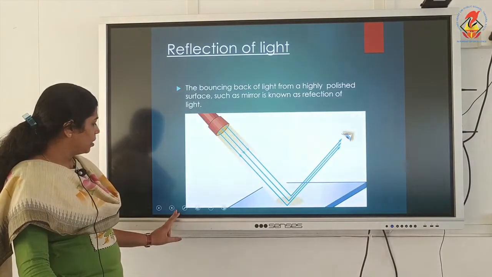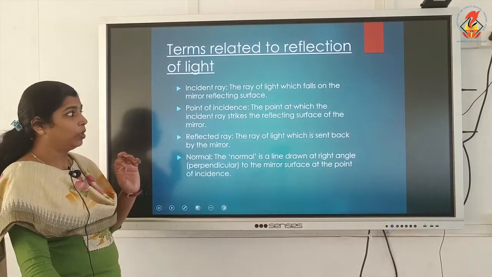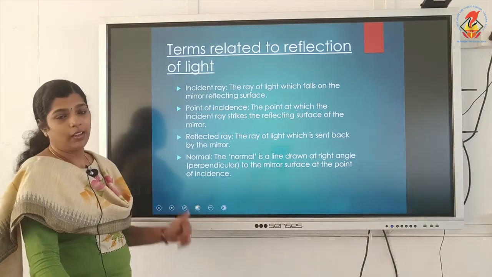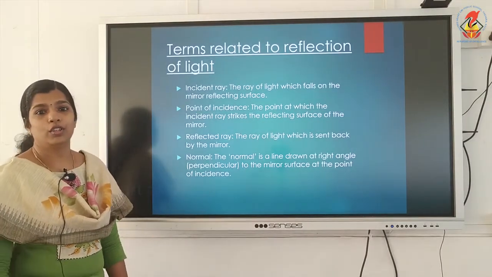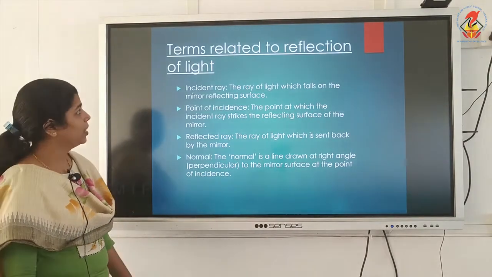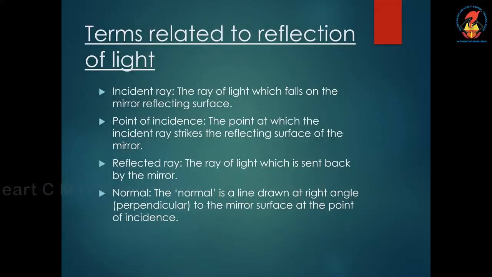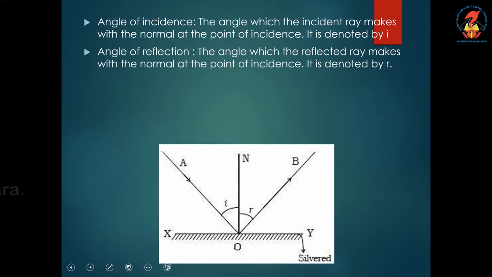Now, next thing is, so many important terms are there related to the reflection of light. First one is the incident ray. The ray of light which falls on the mirror's reflecting surface, that is the incident ray. Here, this line is the incident ray.